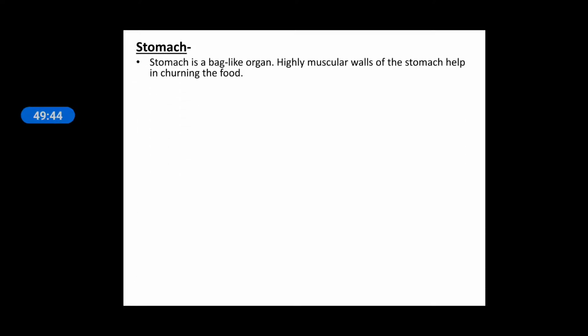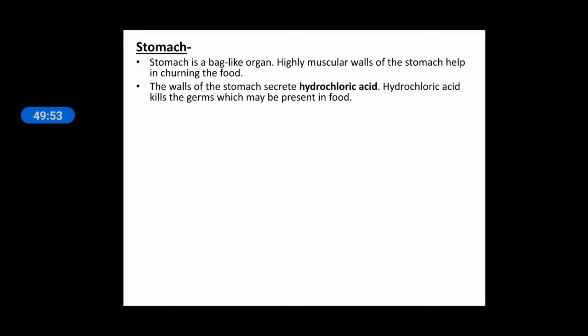Stomach is a bag-like organ with a highly muscular wall. The stomach helps in churning of the food. Churning means it continuously rotates and grinds the food in the stomach. The wall of the stomach secretes HCl, hydrochloric acid. There are various functions of this acid in the stomach.